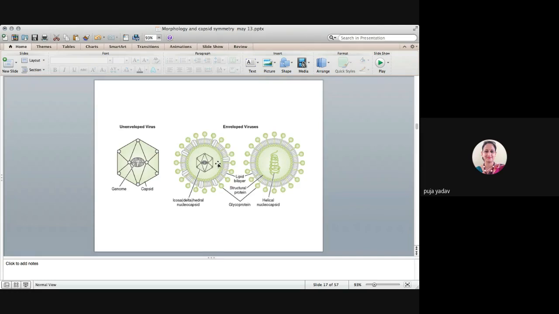So they have this icosahedral symmetry of the capsid. This is the lipid bilayer that gives flexibility to the envelope. They have structural proteins here, and glycoproteins are present on the surface of these viruses. Some enveloped viruses have icosahedral symmetry, and some may have a helical nucleocapsid. Whereas in an unenveloped virus, there is no envelope, just a capsid and the genome.